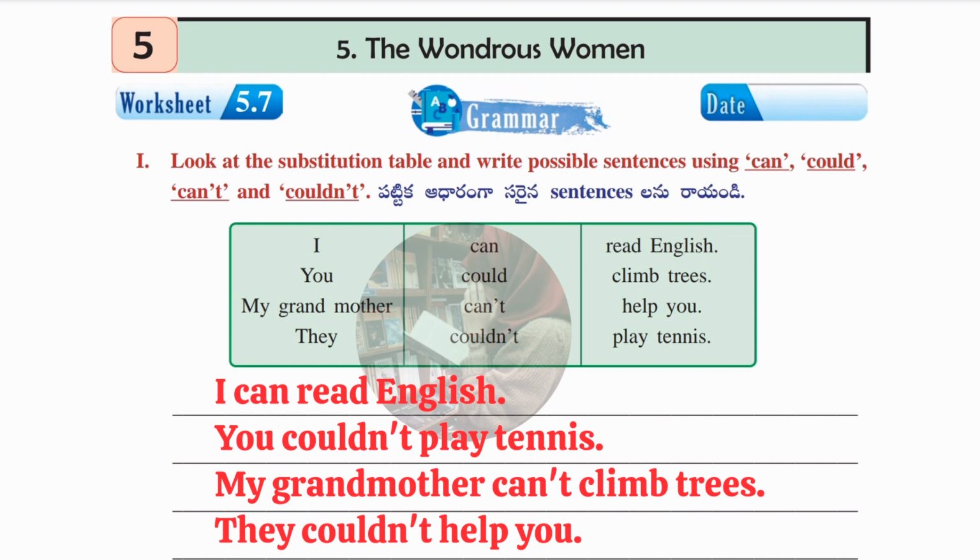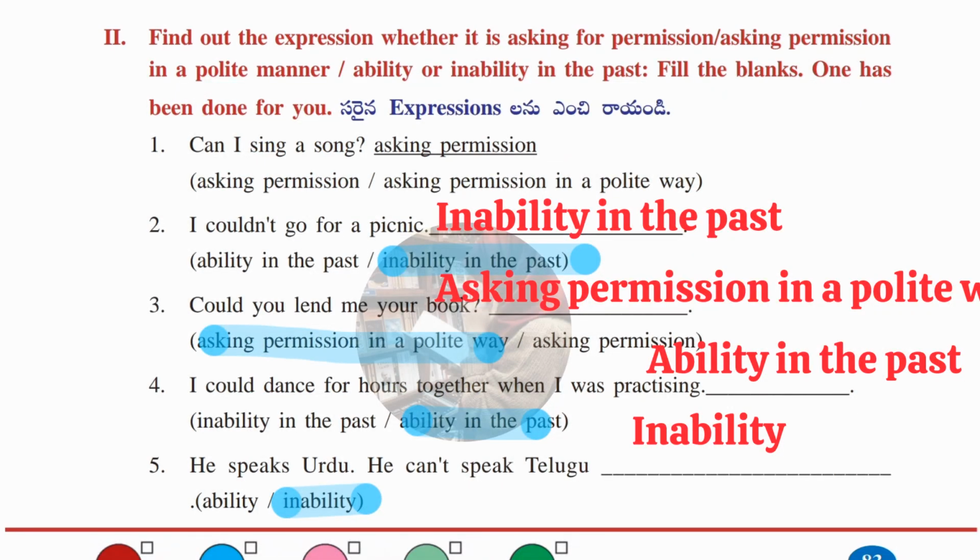Okay, let's see the first one. I can read English. Second one, you couldn't play tennis. My grandmother can't climb trees. Fourth one, they couldn't help you. So these are the four sentences you may write, or else you can change it also, okay, by taking the positive or negative, can or couldn't. Okay, so let's move on to the next Roman, which is fill out the expressions whether it is